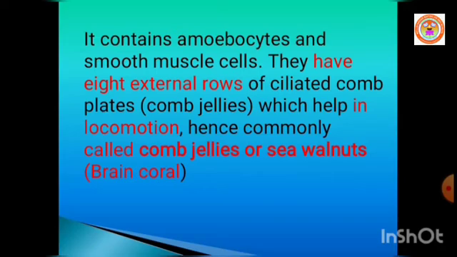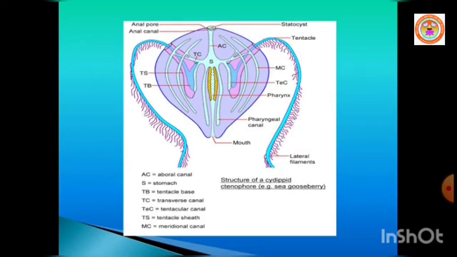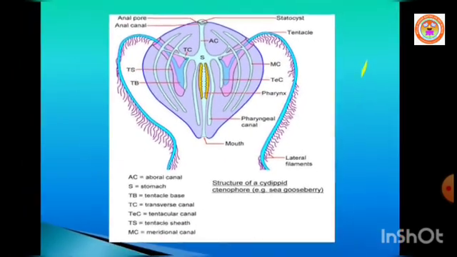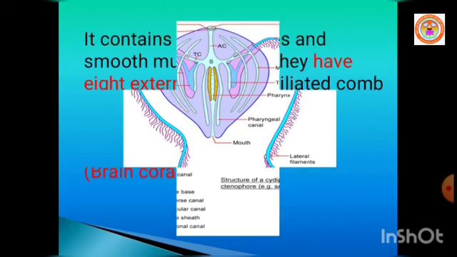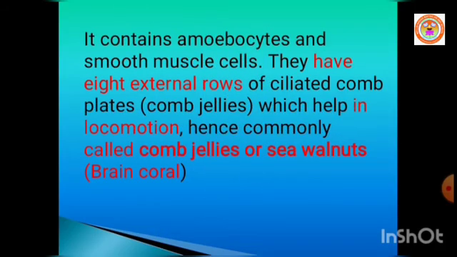They have eight external rows of ciliated comb plates, found in comb jelly, which help in locomotion. Hence, they are commonly called comb jellies or sea walnuts.